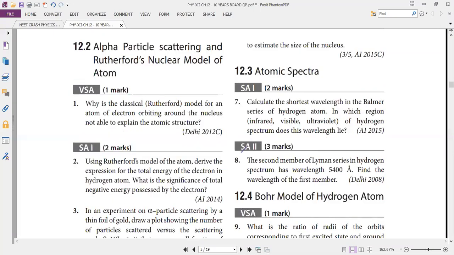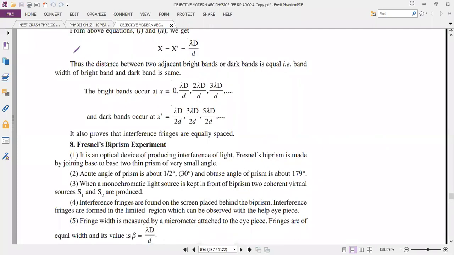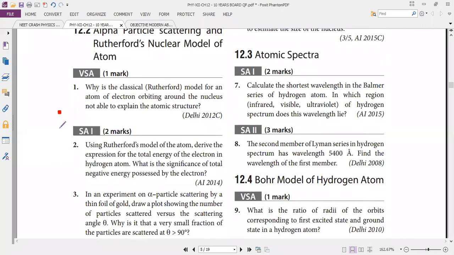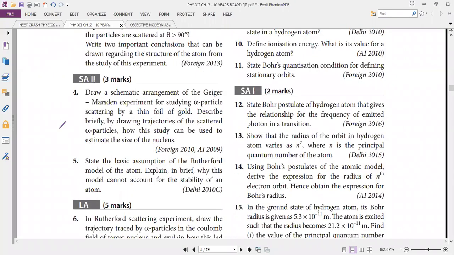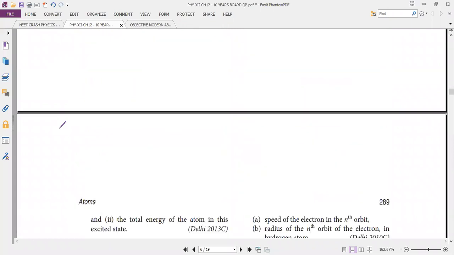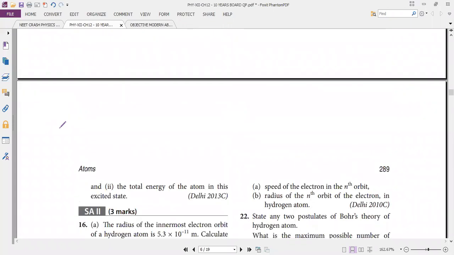Previous year questions. Kindly refer to the previous questions also.